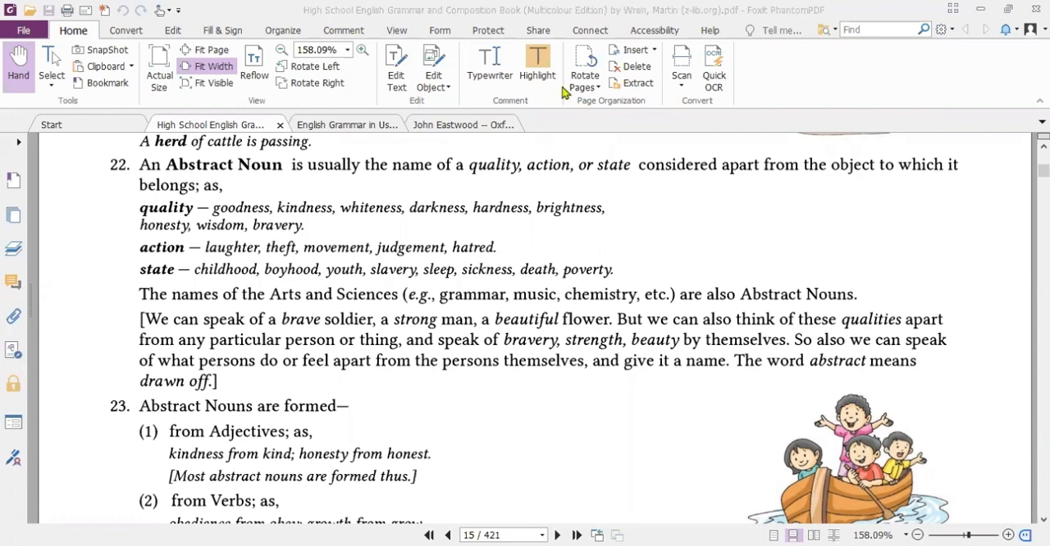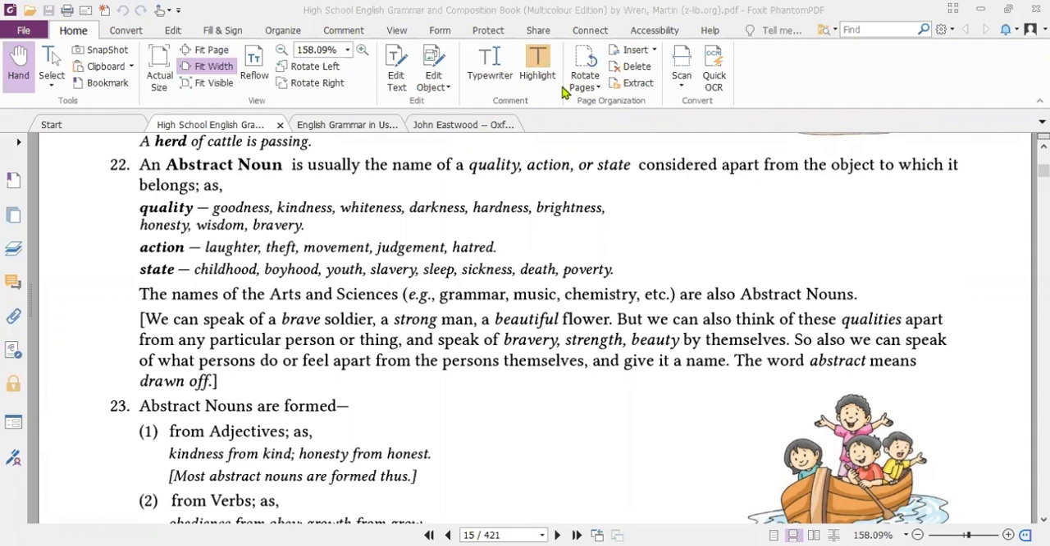So the next thing is action: laughter, theft, movement, judgment, hatred. These actions are also abstract nouns, because goodness or laughter doesn't have any kind of physical form. It's just a sound, it's just a voice.